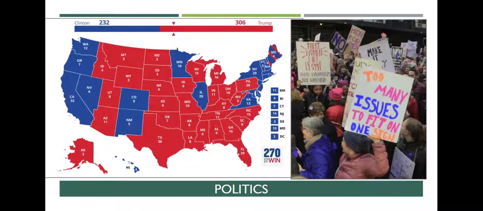Our very own political map from 2016 and what that means. I think if we looked at a population density map of the United States, where is the population heavily, where do people live in the United States?